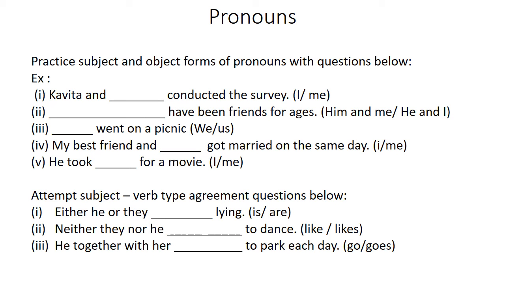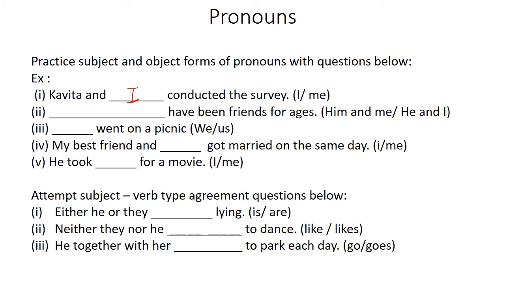Let's get some practice. Practice subject and object forms of pronouns with the questions below. Kavita and fill in the blanks conducted the survey. Kavita and me conducted the survey, or Kavita and I conducted the survey? Well, conducted is the verb. Subject is usually what precedes the main verb in a sentence. Kavita conducted the survey, I conducted the survey. We together conducted the survey. So, the subject form I will be used.